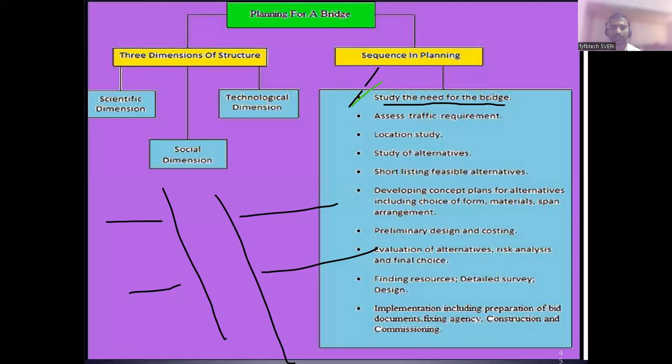So something will be there in your mind. For this, we are all studying. Similarly, why you want the bridge, you should know. Then assess the traffic requirement. Yes, so initially there is a road going.